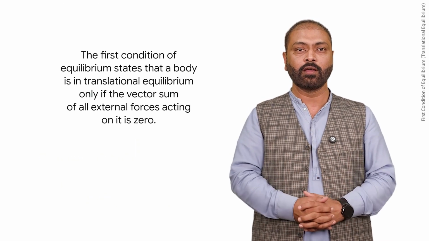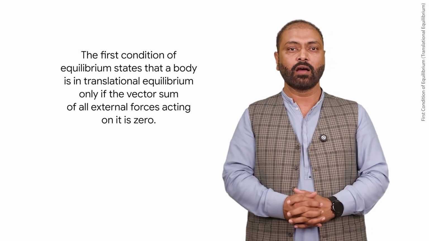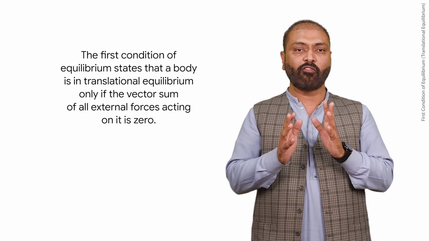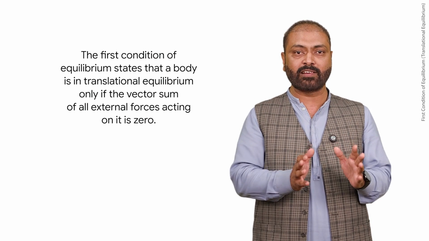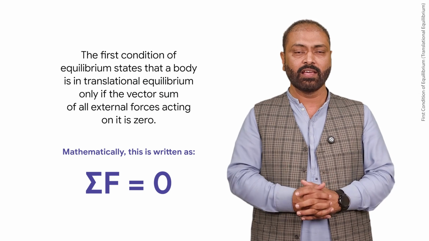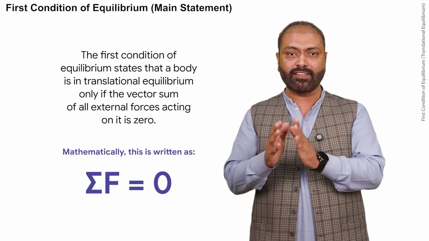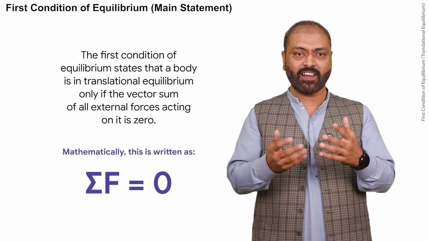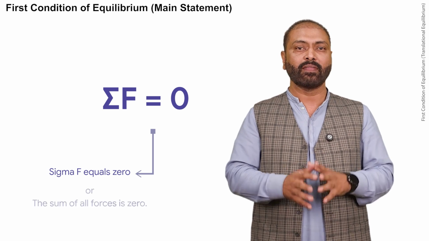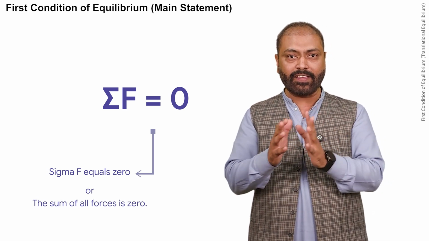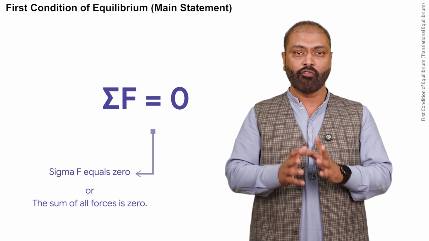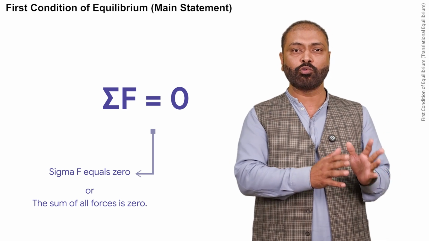The first condition of equilibrium states that a body is in translational equilibrium only if the vector sum of all external forces acting on it becomes 0. Mathematically, we can write sigma F is equal to 0. इसको इस तरह से पढ़ा जा सकता है sigma F equals to 0 or the sum of all the forces is equal to 0. The word vector is important here because force has both magnitude and direction.